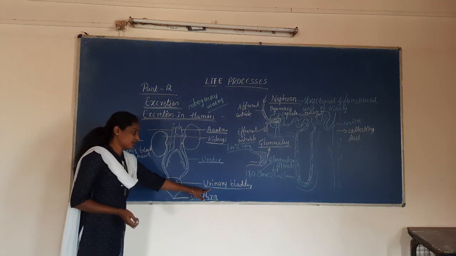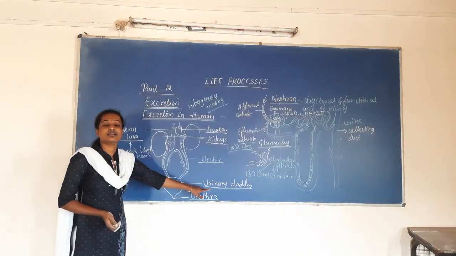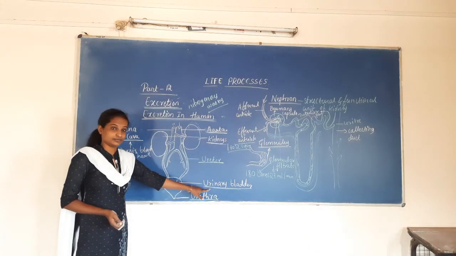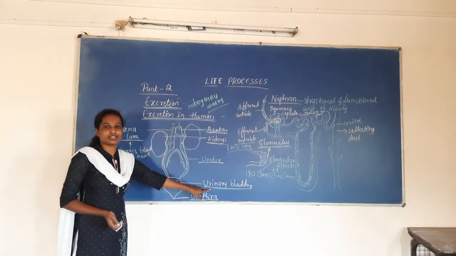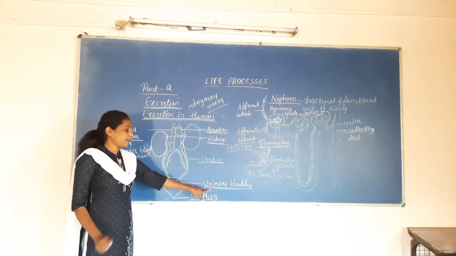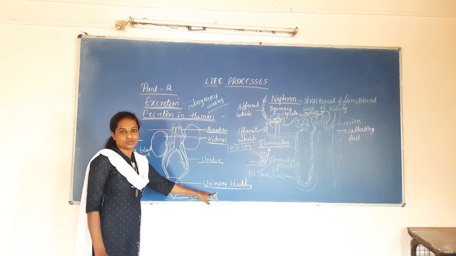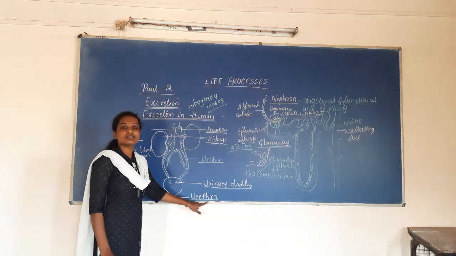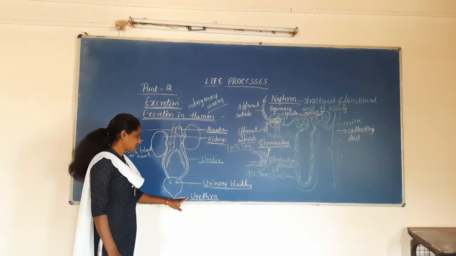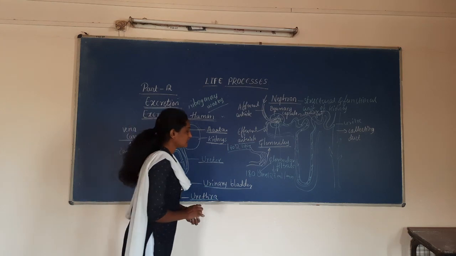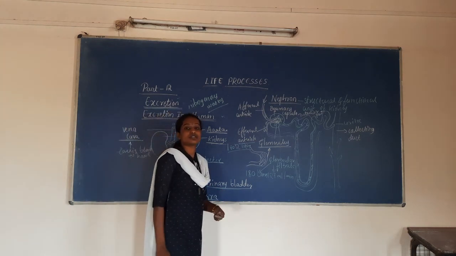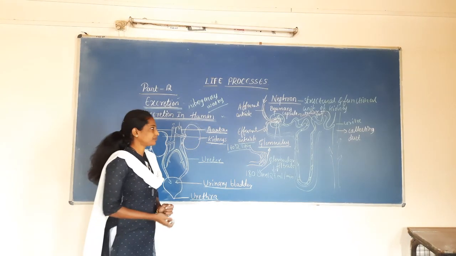So the function of the urinary bladder is under the nervous system in the adult, so that we have the ability to urinate by our urge. Okay, so this is how the urinary bladder is under the control of the human nervous system.